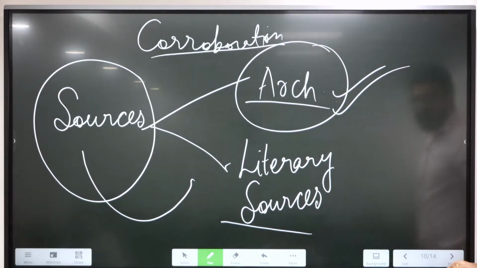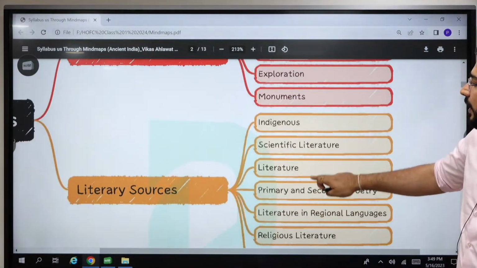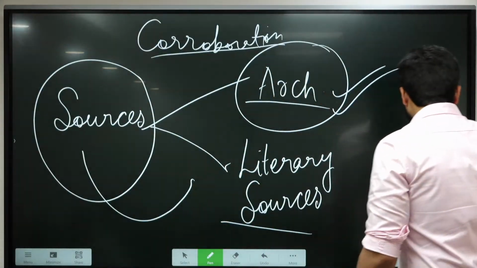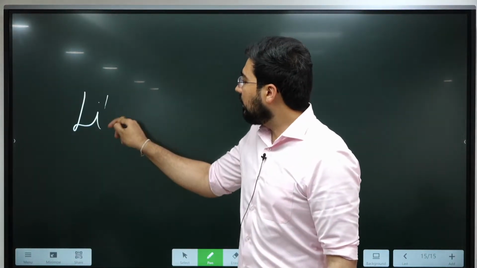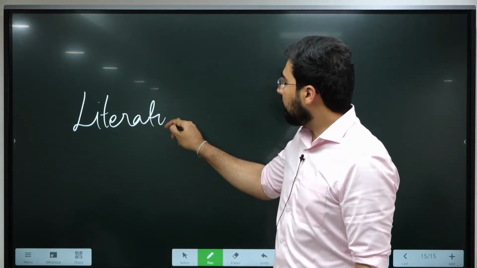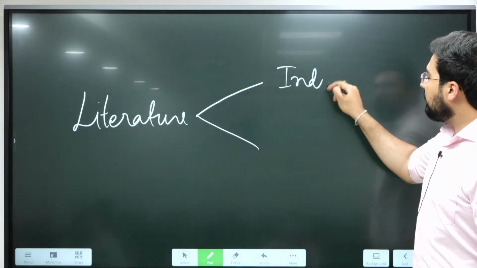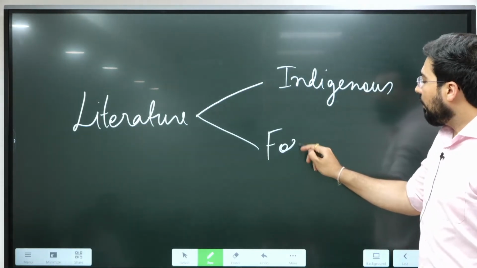Whenever we discuss literary sources, within them we could have two types of literature. One is literature written by the people of India itself, so this is indigenous literature, and then we have foreign accounts.